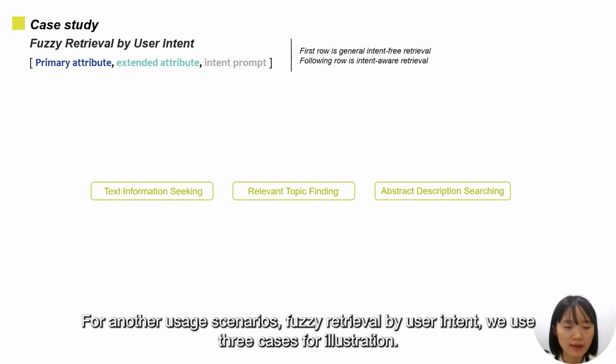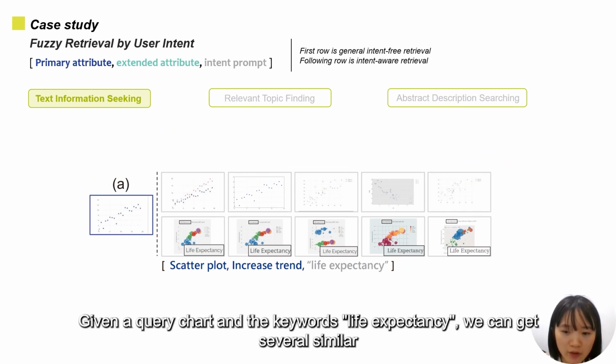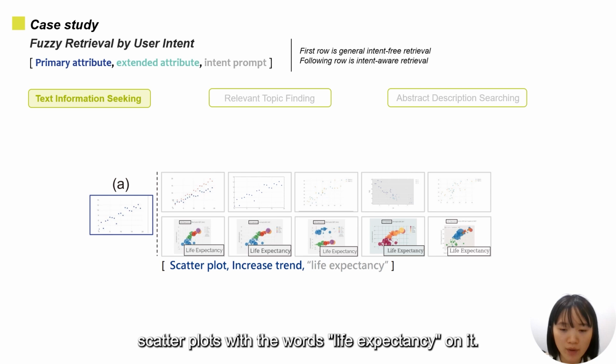For the other usage scenario, fuzzy retrieval by user intent, we use 3 cases for illustration. Firstly, information seeking. Given a query chart and the keywords life expectancy, we can get several similar scatter plots with the words life expectancy on them.